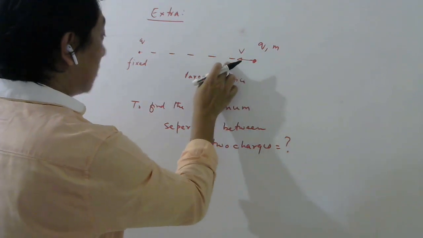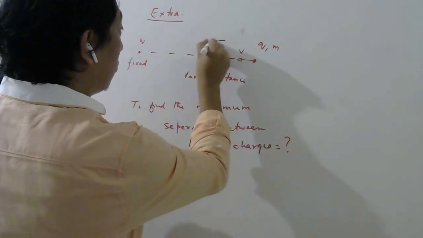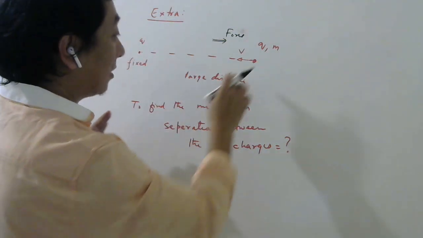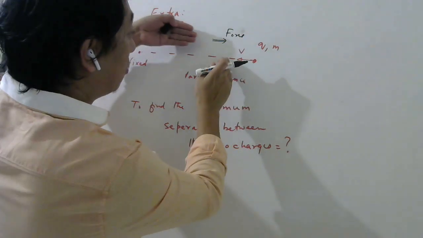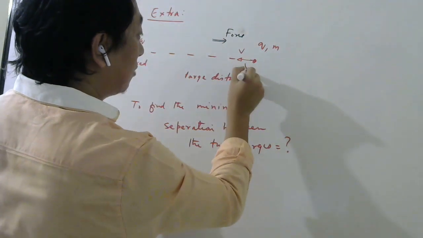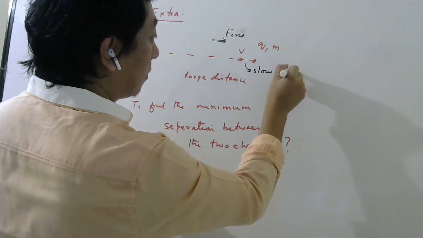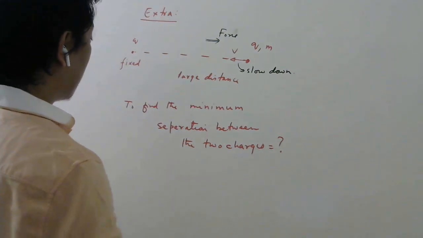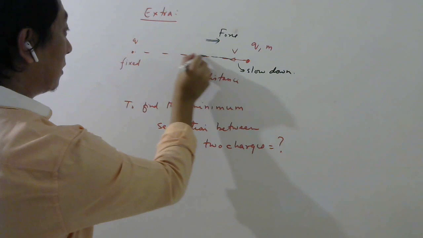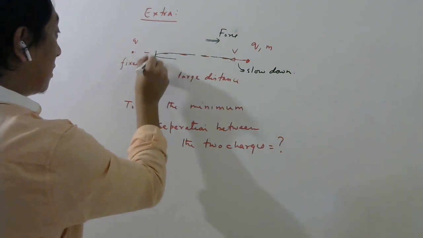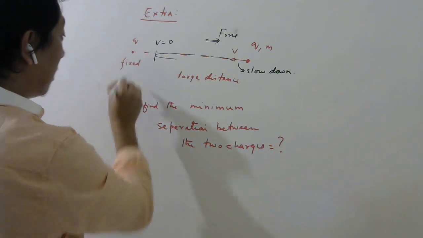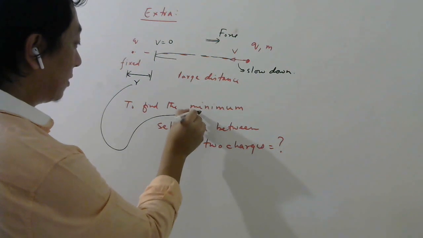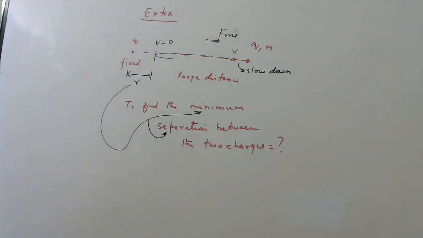As this comes towards this particle, what will happen? Force will be this side, opposite. Why? Because these are like charges, and like charges will repel each other, right? So when this particle is coming this side, force will be in the opposite direction. That means this will slow down. But this particle, nothing will happen because it is fixed. So after some time, this particle will come like this and then return. When it returns, what happened to its velocity? It became 0. And that time, this is the minimum separation. This r is your minimum separation, which they are asking in the question, right?